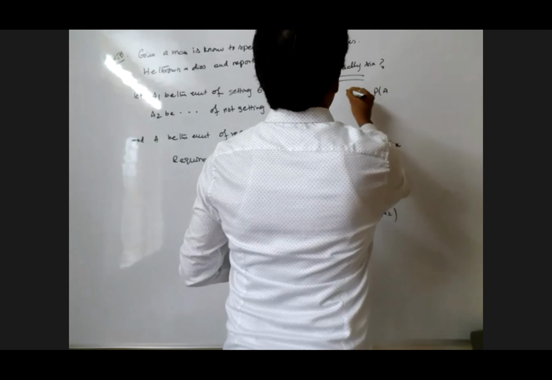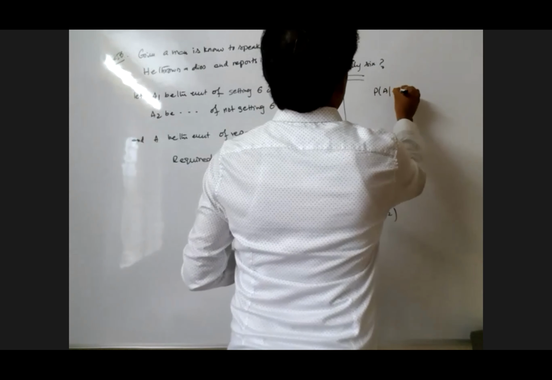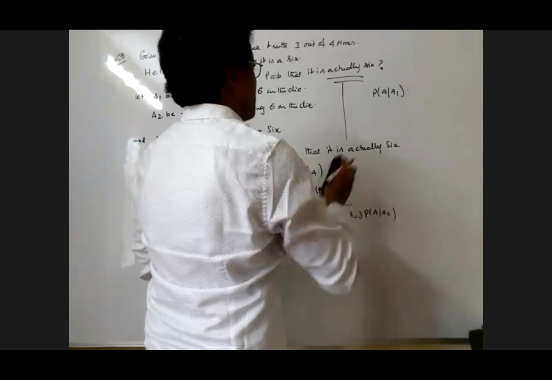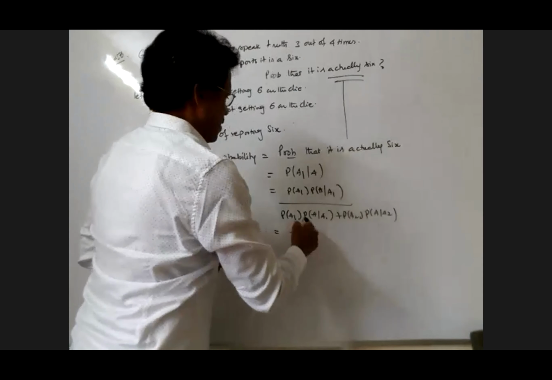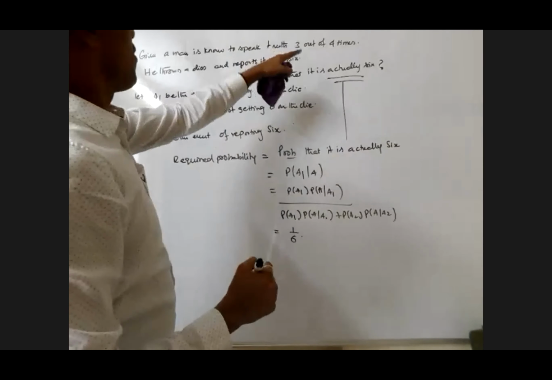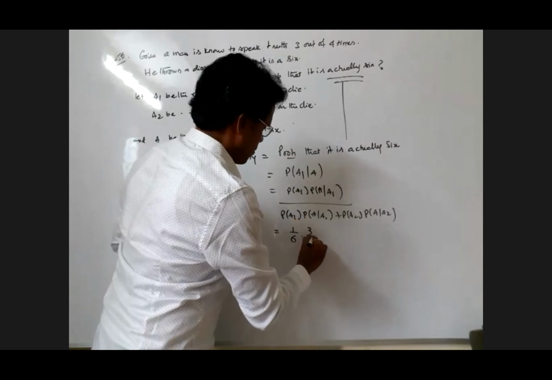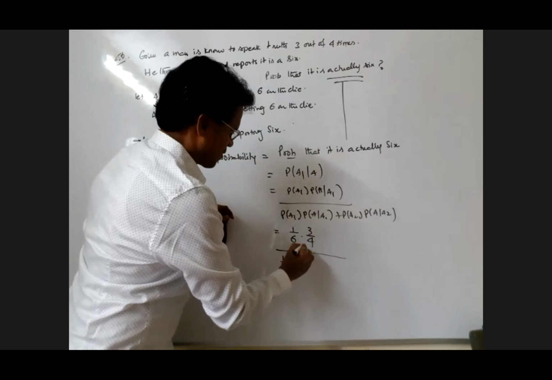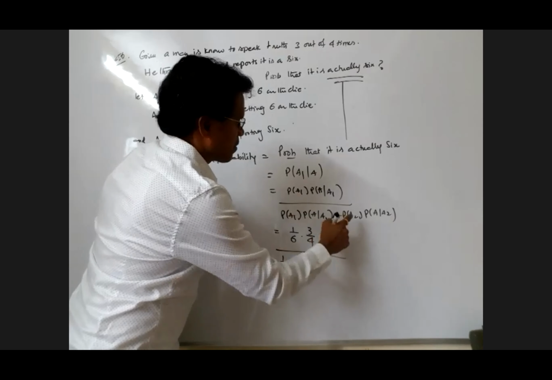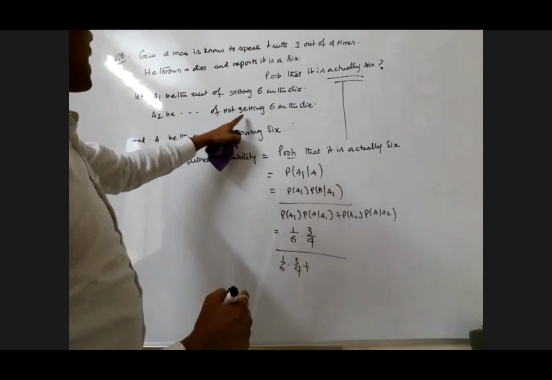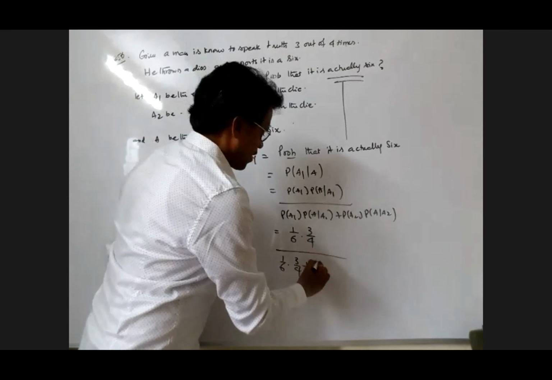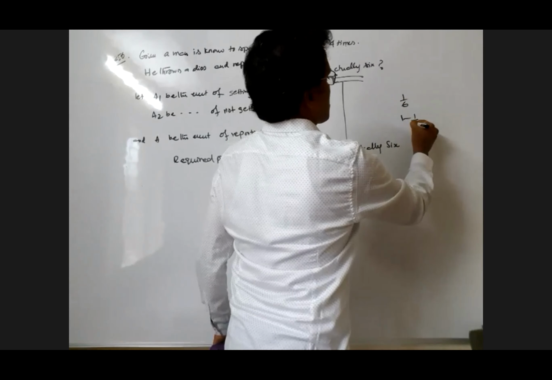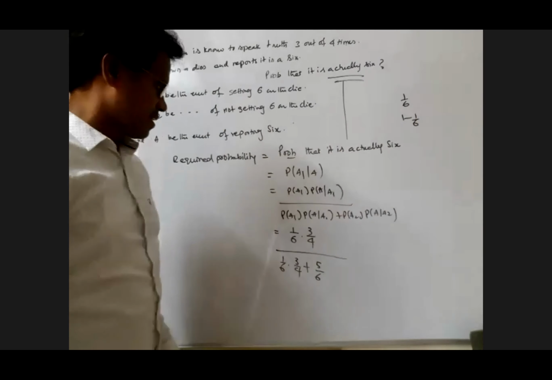I am writing here better. Probability of A given A1 is yes, telling the truth. How much? 3 out of 4 times. 3 by 4. Same thing, probability of A1 is 1 by 6, probability of 3 by 4, plus probability of A2. Probability of A2 is not getting 6 on the die. All of you know 5 by 6. Getting 6 is how much? 1 by 6. Not getting 6, 1 minus 1 by 6, complementary, 5 by 6.